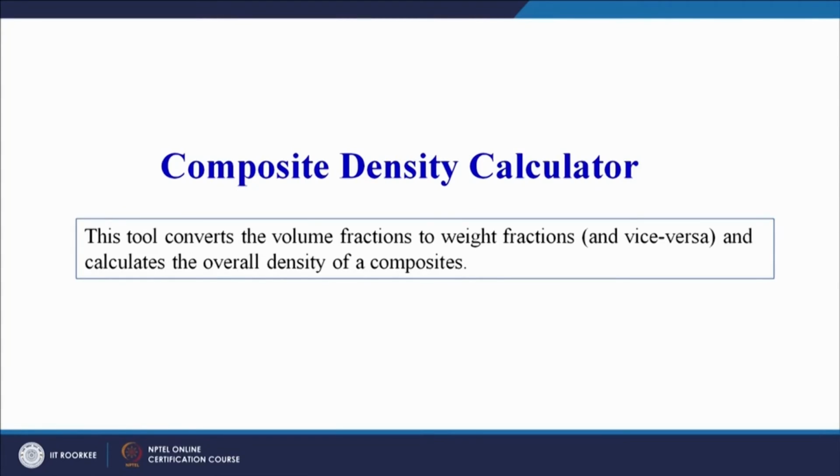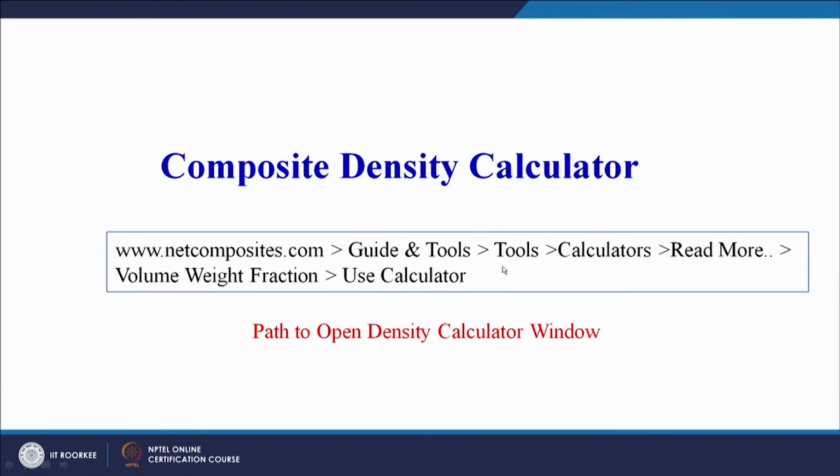Then, on the same website, there is a composite density calculator. This tool converts volume fractions to weight fractions and vice versa, and calculates the overall density of the composites. Here also we have to input the information in the form of the fiber and the resin, and finally the system will calculate the density of the composite developed based on the fiber and the resin. Let us see very quickly. Again we have to go to the website, guides and tools. In tools we go to the calculators, and then to the volume weight fraction calculator.